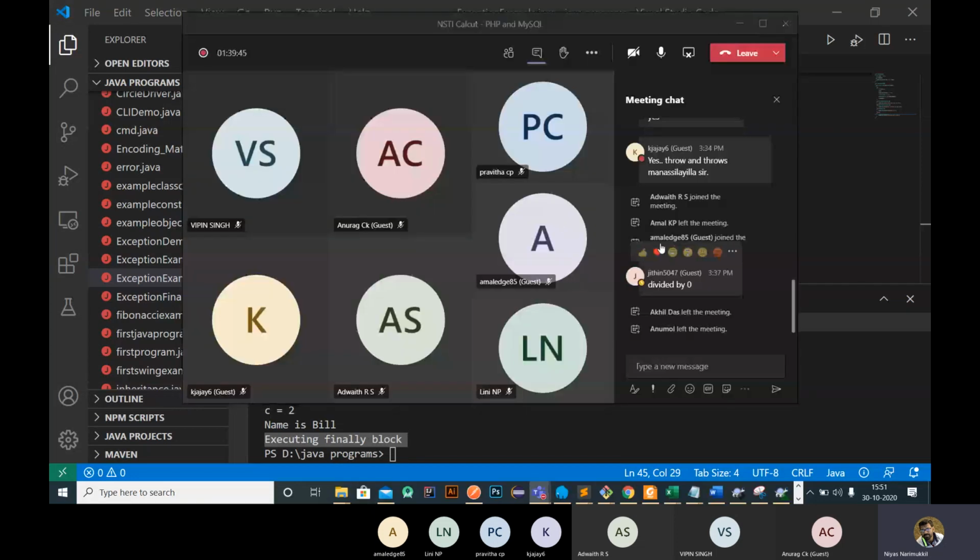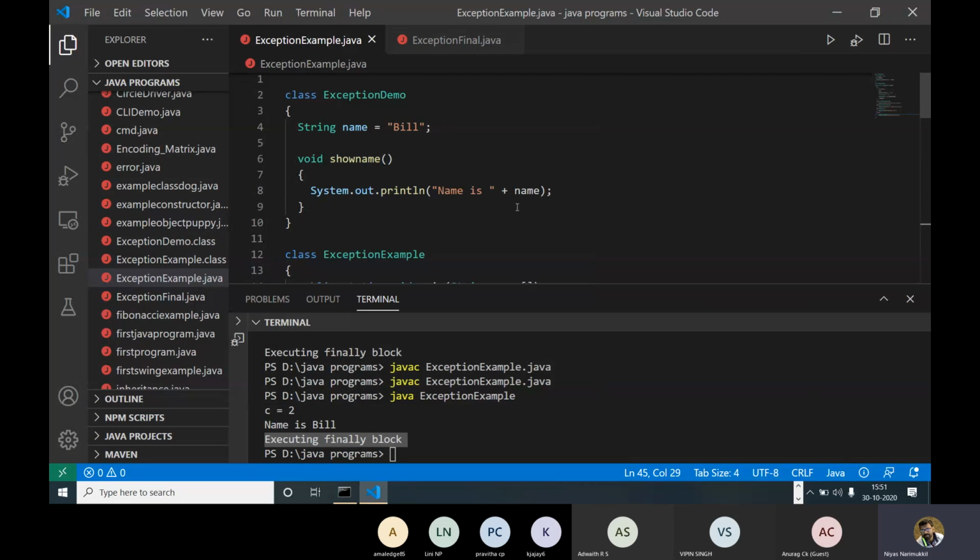Throw is used if you want to explicitly raise an arithmetic or any other exception. It is not produced by a runtime process; we are simply throwing one exception. So that is called throw. If you use the throw keyword, it will simply throw one exception.